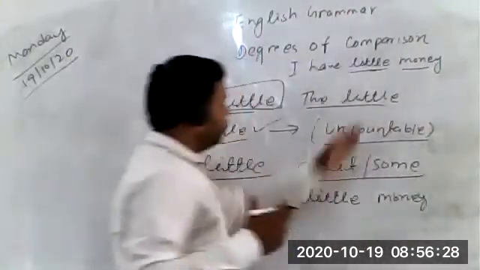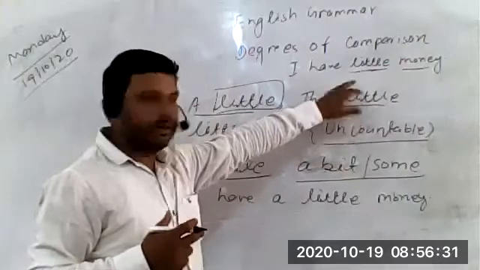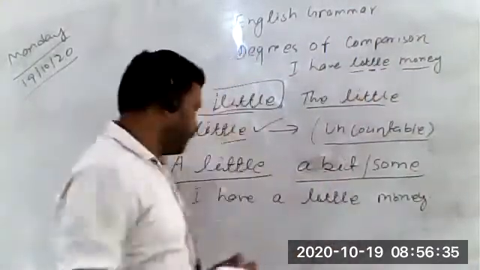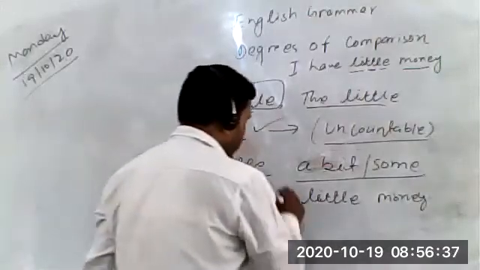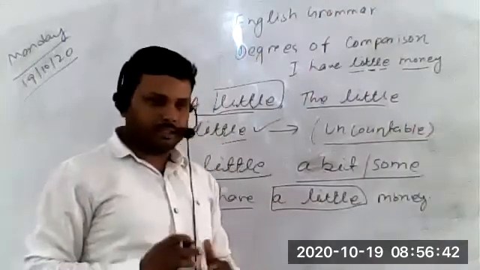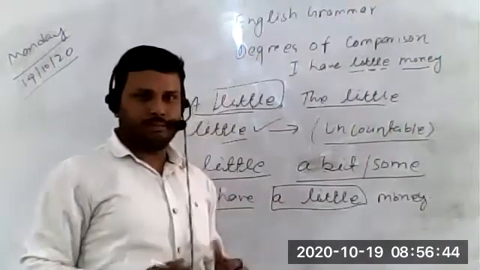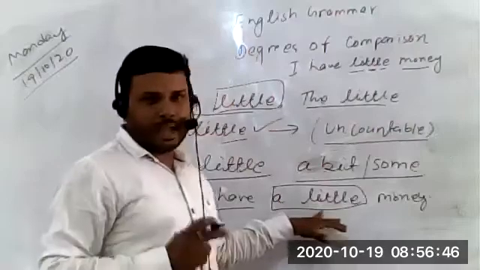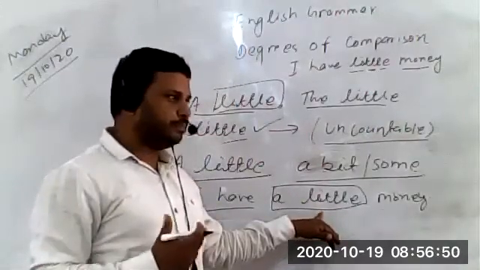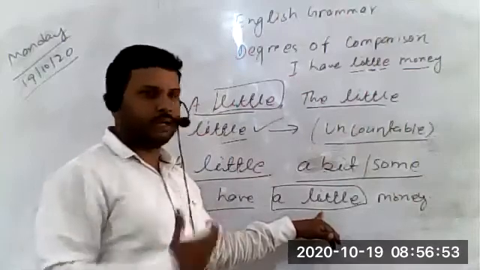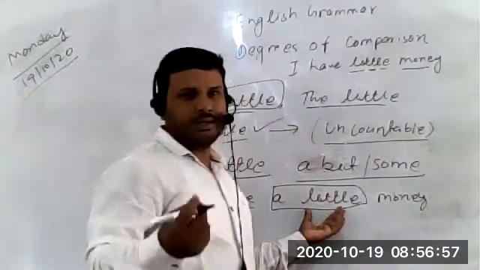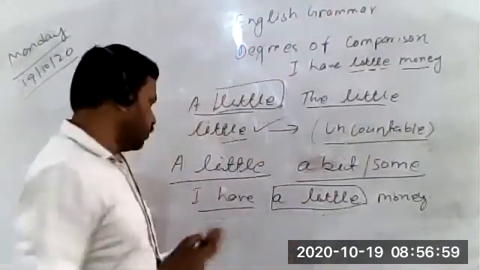So students, the first example is already there. I have little money. It means I have not much money. मतलब मेरे पास बिल्कुल भी पैसा नहीं. Here, I have a little money. It means I have some money. It is not so that I don't have money at all. मेरे पास ऐसा नहीं, बिल्कुल पैसा नहीं है. Here I have money, but not that much that is required, or that I should have. मतलब उतना मेरे पास पैसा नहीं है जितना होना चाहिए. I have, but it is just a little bit amount. I think it should be clear.